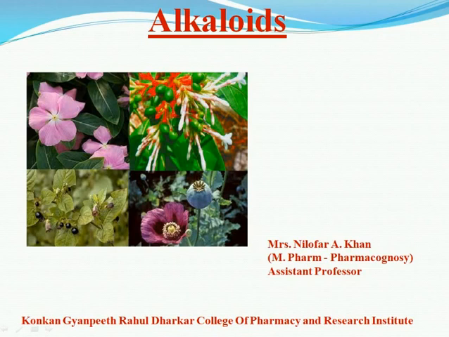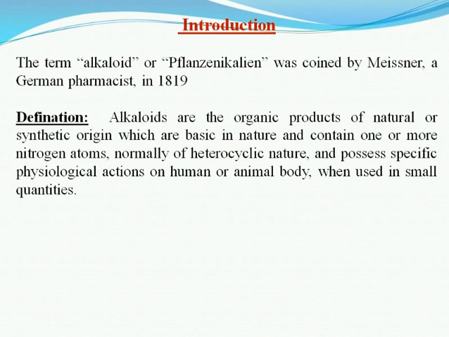Today we are going to see alkaloids. Let's start. The term alkaloid, or "Alkaloid", was coined by Meissner, a German pharmacist, in 1819. Definition of alkaloid: these are the organic compounds obtained from natural or synthetic origin which are basic in nature and contain one or more nitrogen atoms, normally of heterocyclic nature, and possess a specific physiological action on the human or animal body when used in small quantity.